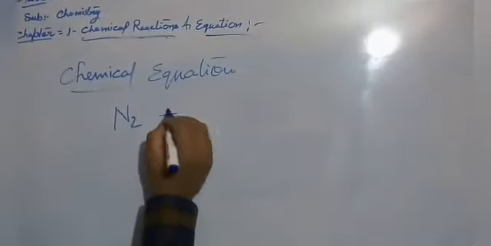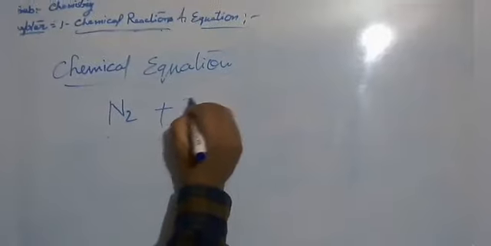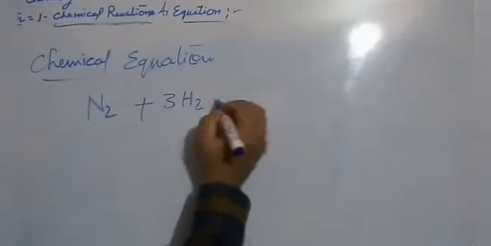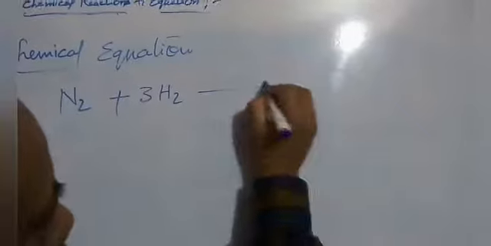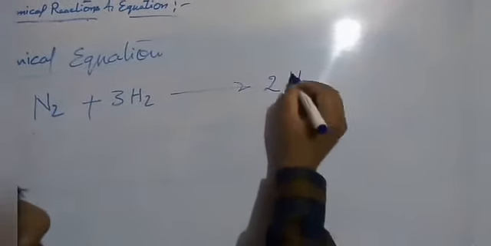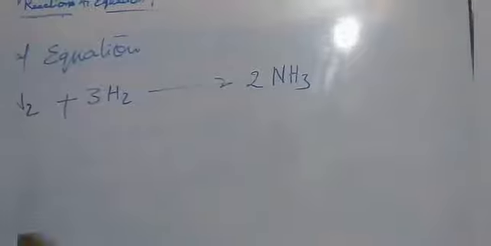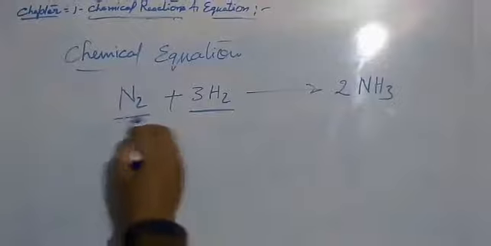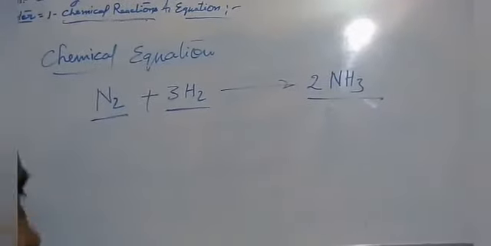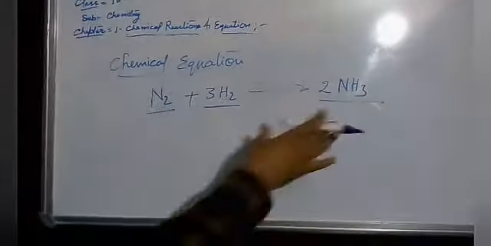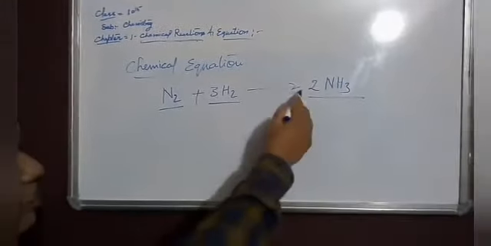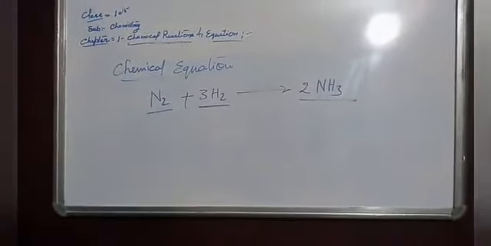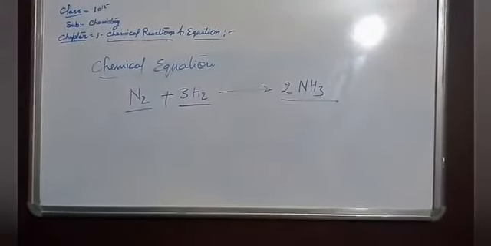Now we take some examples. For example, N2 nitrogen plus 3H2, three molecules of hydrogen, react with each other to form two molecules of ammonia, NH3. Here nitrogen and hydrogen are the reactants and ammonia is the product, and an arrow pointing towards the product side is put between reactant and product.